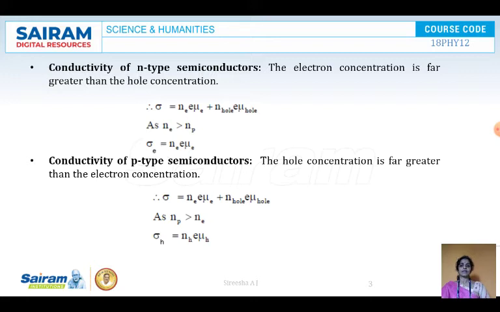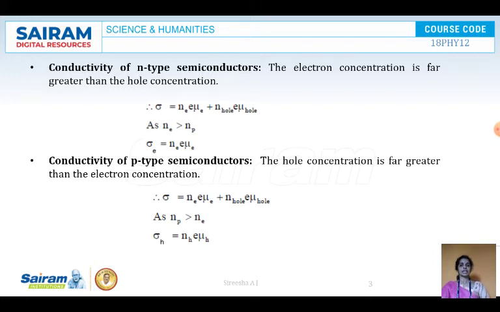Conductivity of an N-type semiconductor. In an extrinsic semiconductor, if pentavalent impurities are added, a pentavalent atom has been added, so you have an excess of electrons, due to which it is called an N-type semiconductor. What are the charge carriers in N-type semiconductors? They are nothing but the electrons.